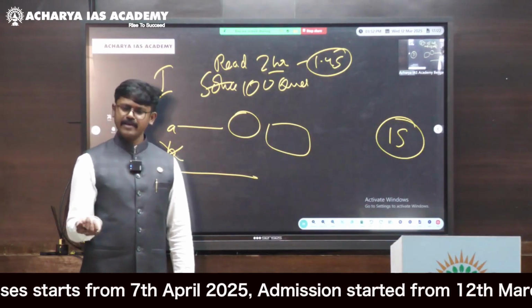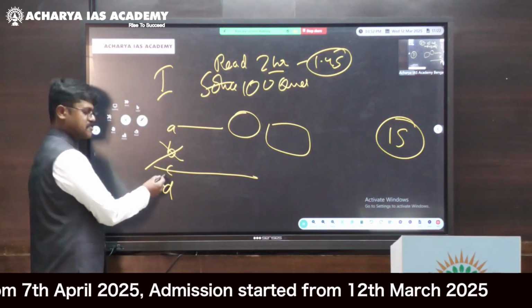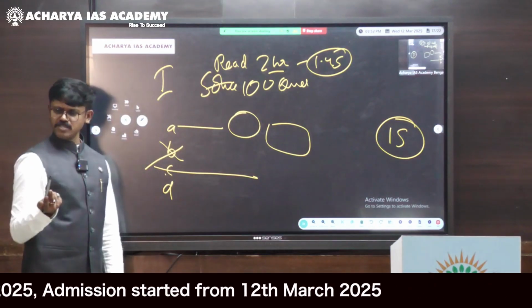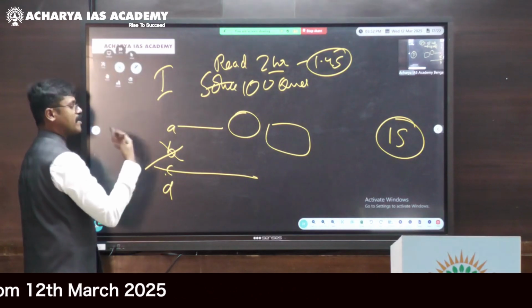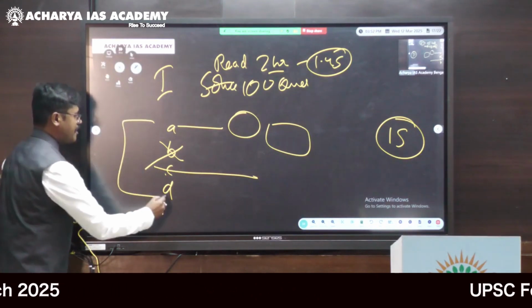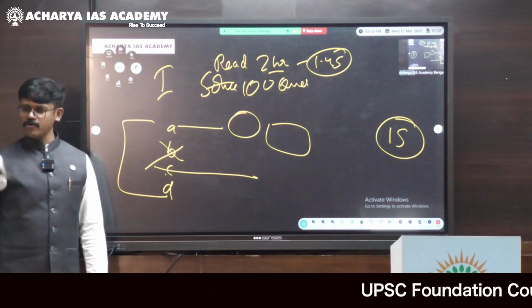If at all you have eliminated 2 options, then you are left with 2 options. That one I used to do, what I used to do is, you need not follow, you can do whatever you have to do.